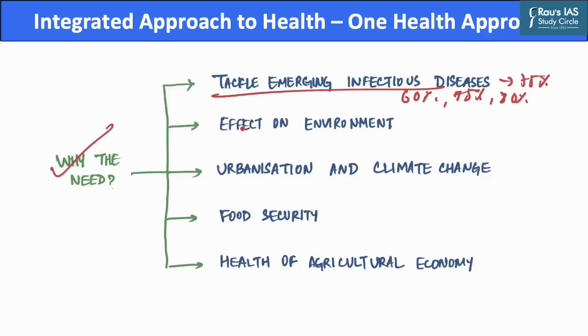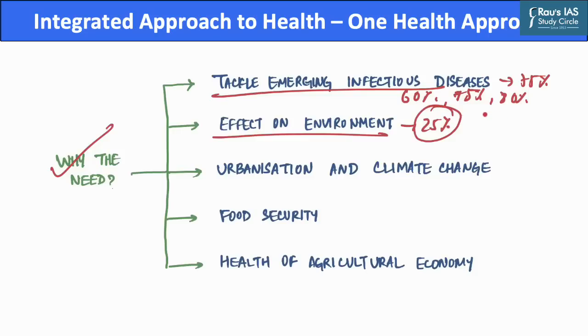Further, there is a need to prevent negative effect on our environment, as human activities like encroachment into natural habitats or expansion of human population into new geographic areas might lead to encounter of humans and livestock with wildlife. And further, it has led to loss of about 25% of total forest area.